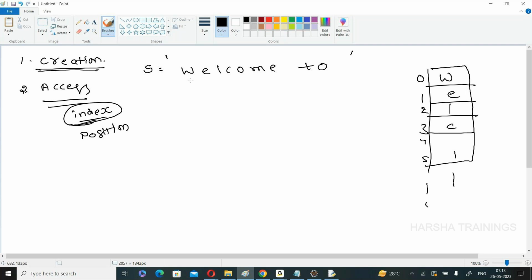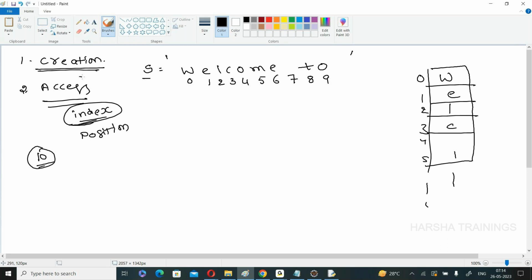So 0, 1, 2, 3, 4, 5, 6. Space is also counted. 7, 8, 9. So here I have a string S. The length of the string is 10 characters. 10 in the sense a total of 10 characters are available within the memory. How are they stored? They are stored from 0 to 10 minus 1, that is 0 to 9. In this way, the string is stored inside the memory.